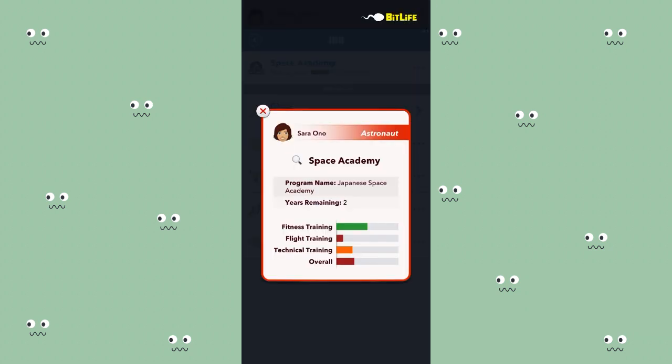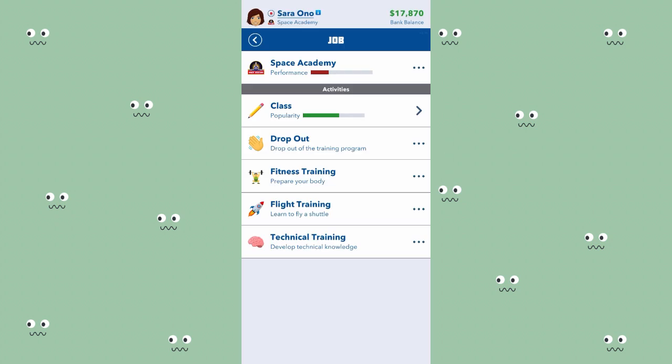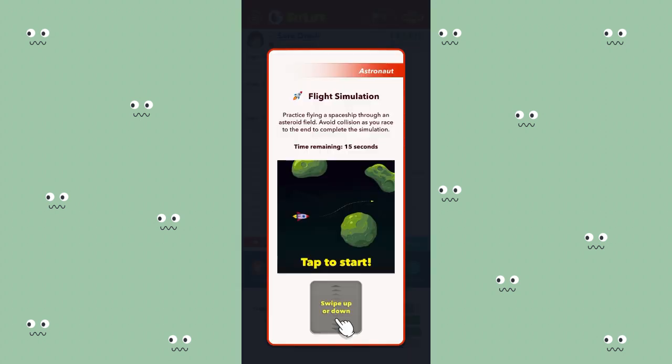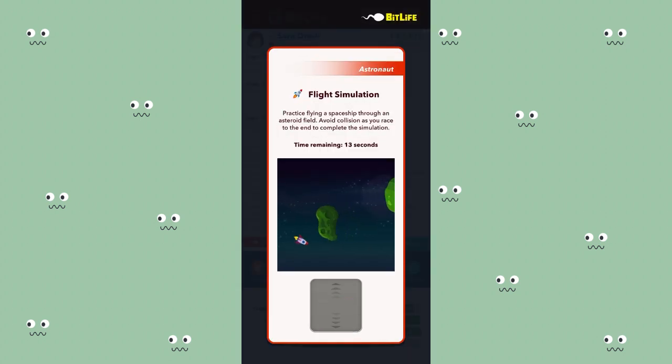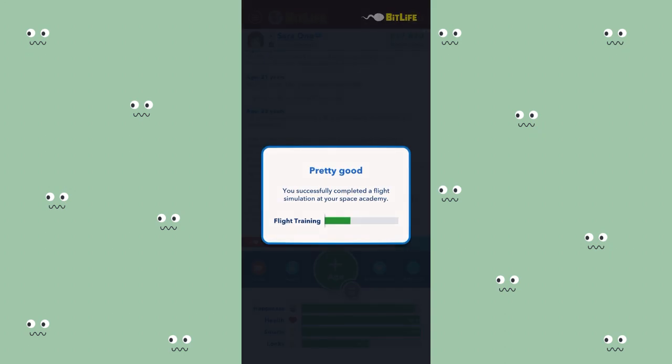And again, it's easier to improve your stats in space academy, especially your technical stats, because the only way to improve your technical stats when you become an astronaut is by going on experiments, missions. So I'm going to start with, I've done fitness, let's learn to fly a shuttle. This one is quite easy for me. When it gets to like 25 seconds and becomes faster, it's always kind of difficult, but it's still quite easy for me. I'm just going to do this like 5 times just to get my skill up.